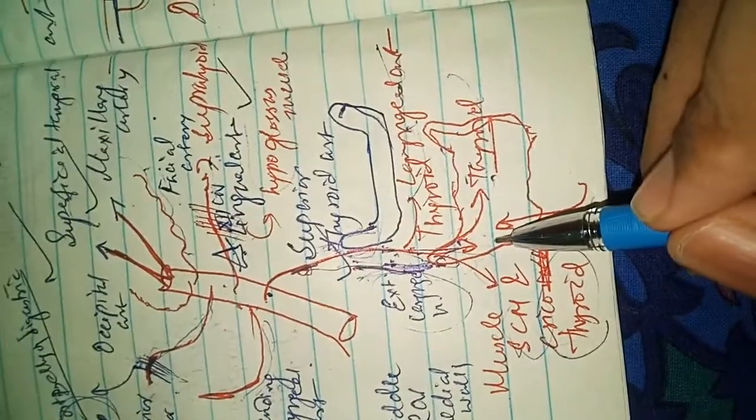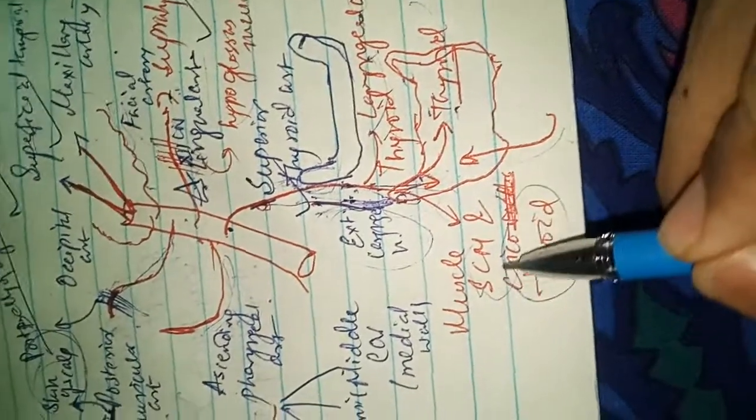Another branch is the thyroid branch, which gives the blood supply to the thyroid, and it anastomoses with the inferior thyroid artery. Another branch is the muscular branch, which gives the blood supply to the sternocleidomastoid and the cricothyroid muscle. This is all about the superior thyroid artery.